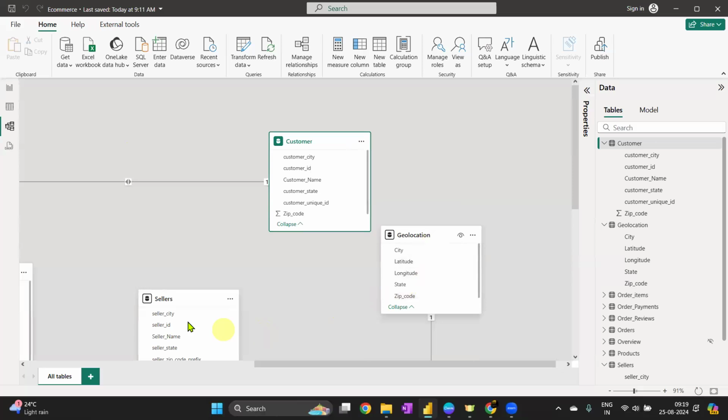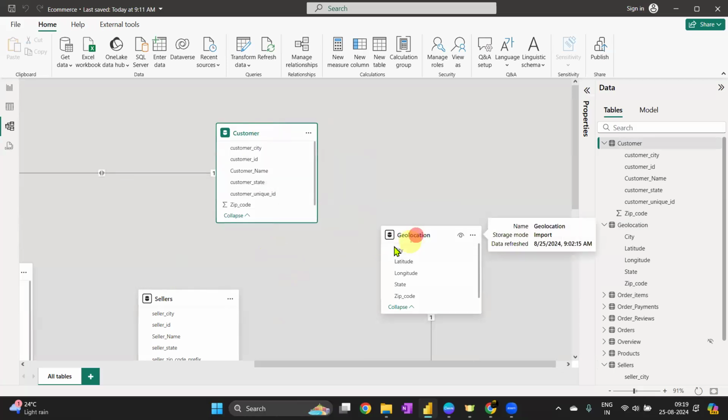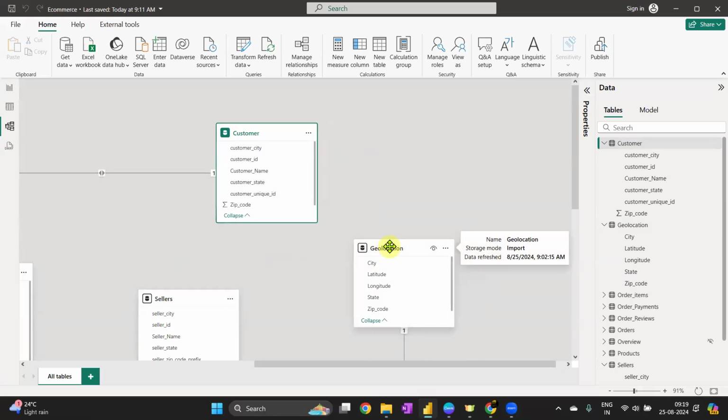Geolocation and seller, seller and geolocation customer. Okay. In both tables, we can get latitude and longitude by merging. Correct. But it is only in a situation where we need to have this latitude and longitude. But if you think there is no purpose, no need of using latitude and longitude at all, then we can just keep it as well.